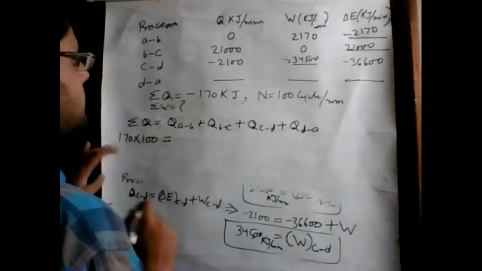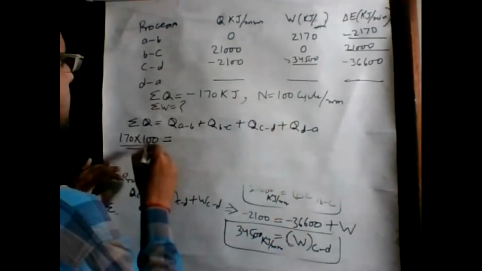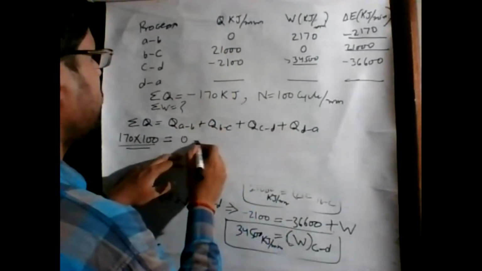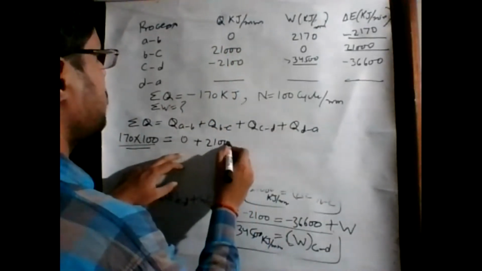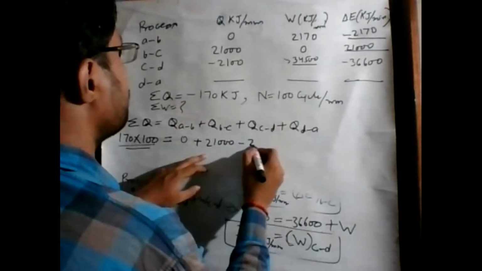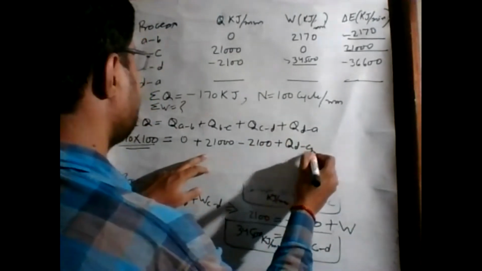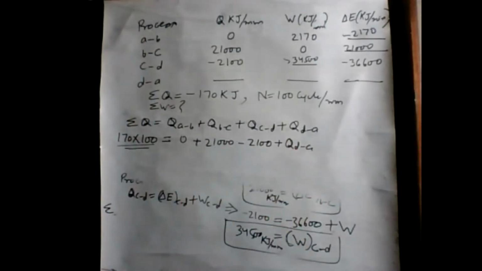This is the sigma Q, and then we put in the values: Q A to B that is 0, 21000 minus 2100, and plus Q D to A. By solving this,